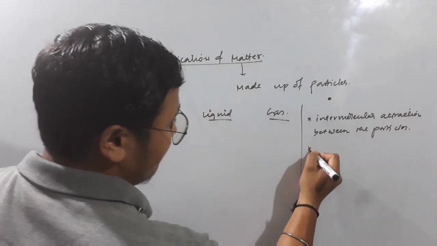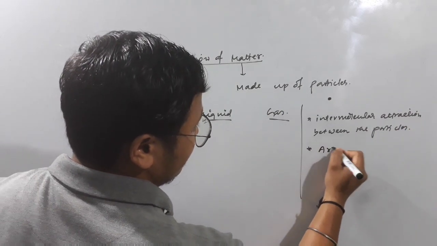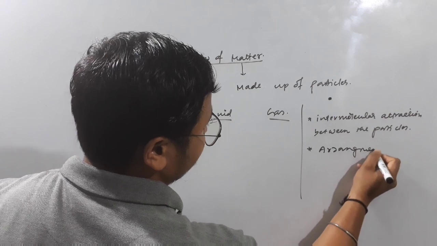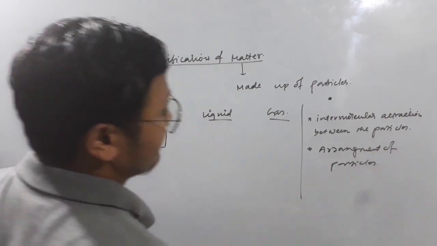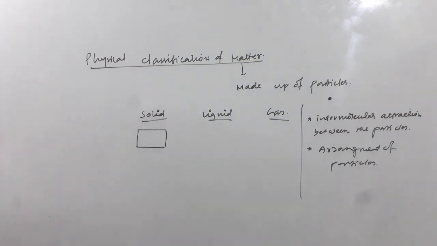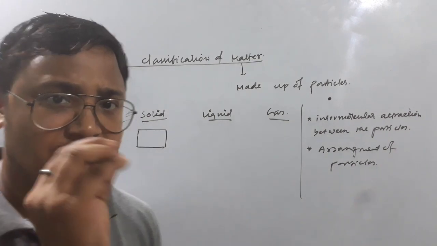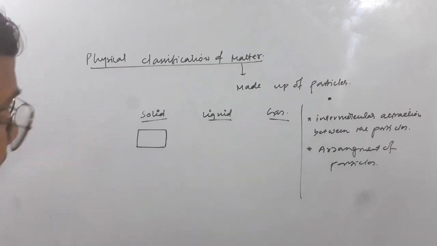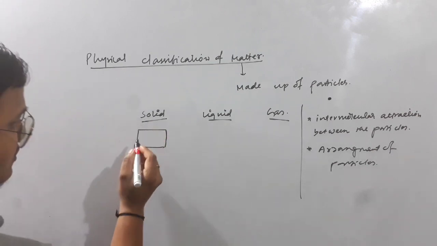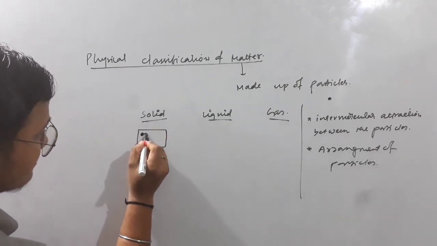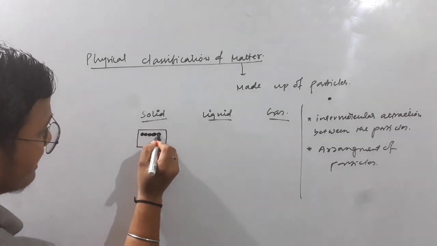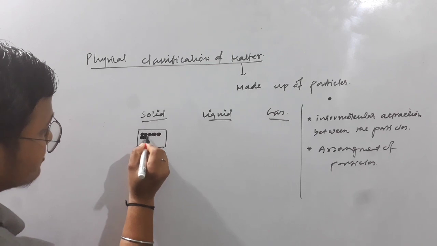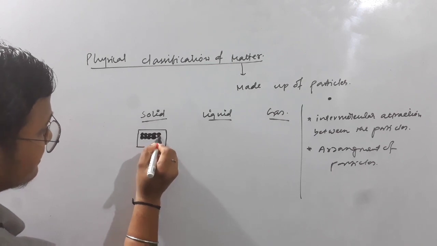And the other point is the arrangement of particles. Now if you look at the intermolecular attraction, then you will see the difference. If this is solid, here I will have a number of particles, and all those particles are held together, joined together like this.